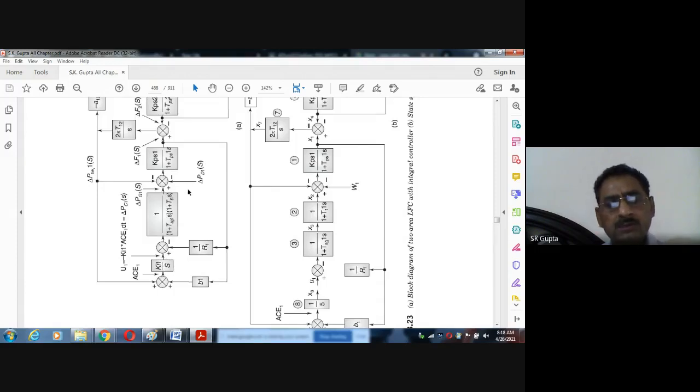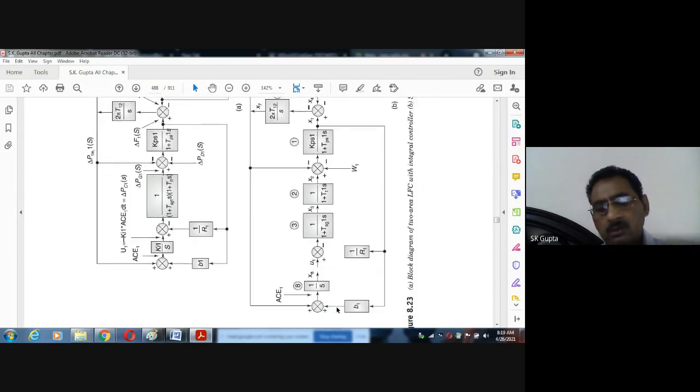This figure is again repeated here with the intention that X1, X2 are written. The change in frequency is called X1, this signal was X2 already, this was X3, and this was U1 already. Here it is 1 by s. What we did here additionally is that this is connected here. It is not open. And this signal, X1, is nothing but the frequency.